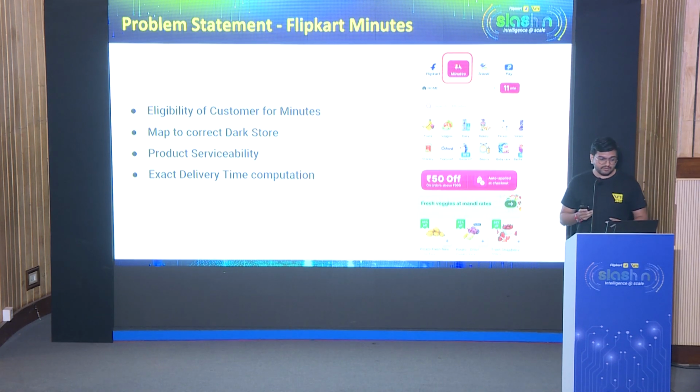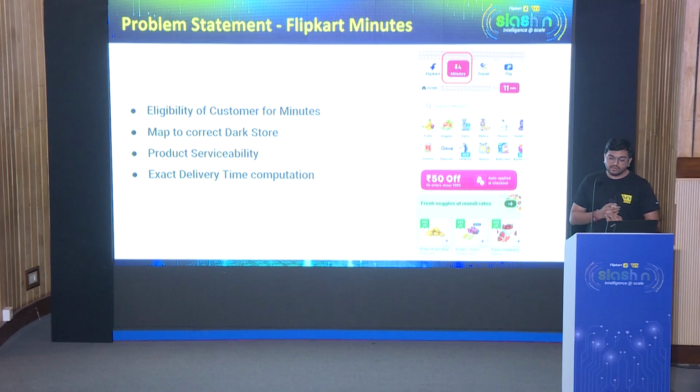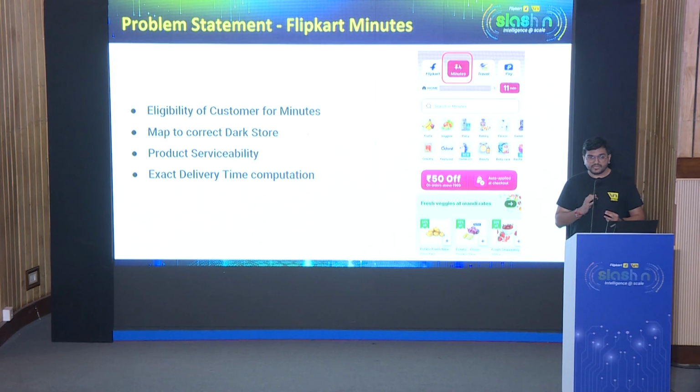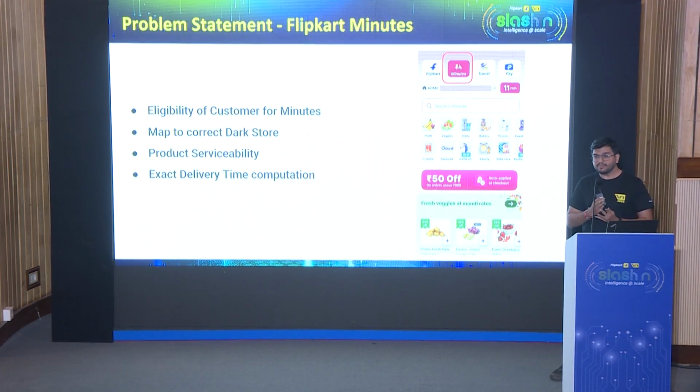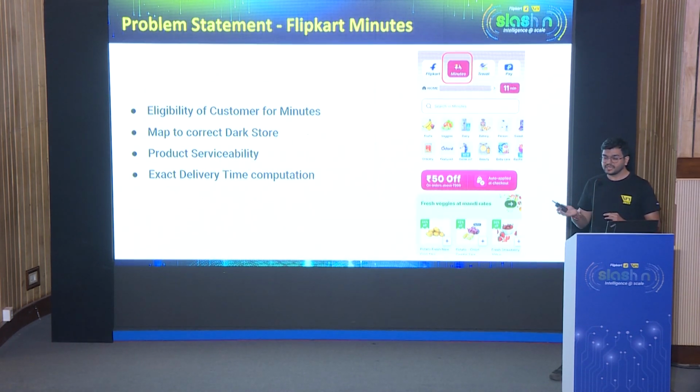The first problem statement is checking whether a customer is eligible or not. When we say customer eligibility, what does it mean? It means that a customer needs to be present near a particular dark store. We need to first identify whether a customer is present near the dark store or not. If so, only then show the Minutes tab, which we can see in the home page. The next thing is whether we can map the customer to the correct dark store, so that those particular inventories can be shown whenever the customer lands on the Flipkart Minutes app.